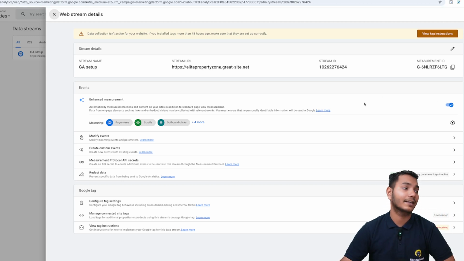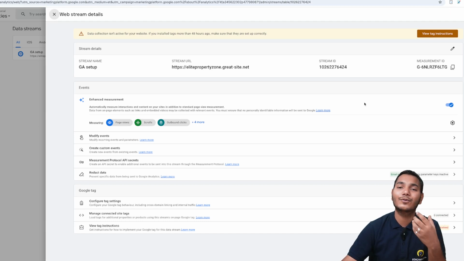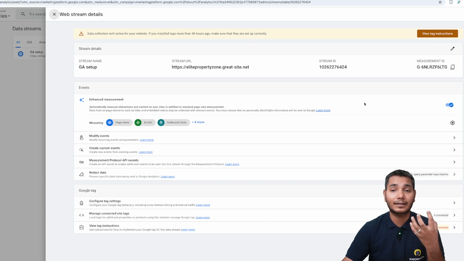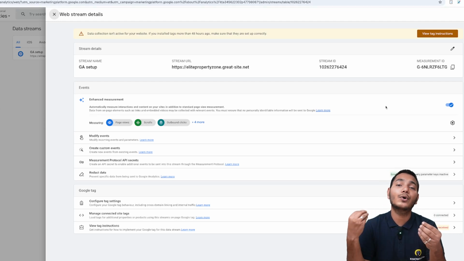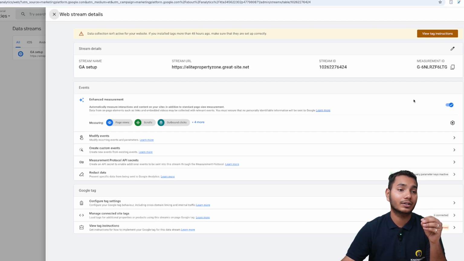So now as you can see here, the enhanced measurement option is already on, and when with the help of Google Tag Manager we use our website heavily or do an advanced setup, then as I said many times, we turn off all these options. As you can see here, it is measuring page view, scroll view, right? So what we do, we turn off all these options and we allow Google Tag Manager to do all this work. But right now this is for GA4 only, right? So we'll keep this option on, and then we'll click on the stream button.